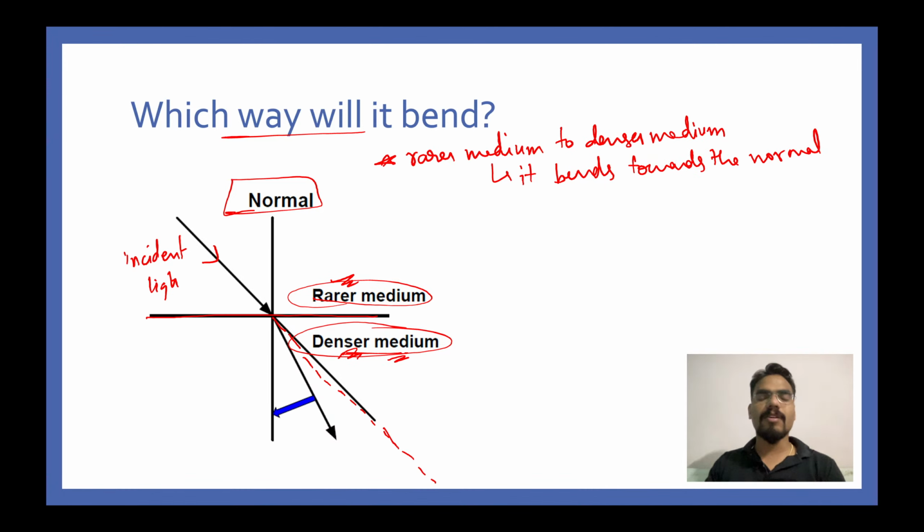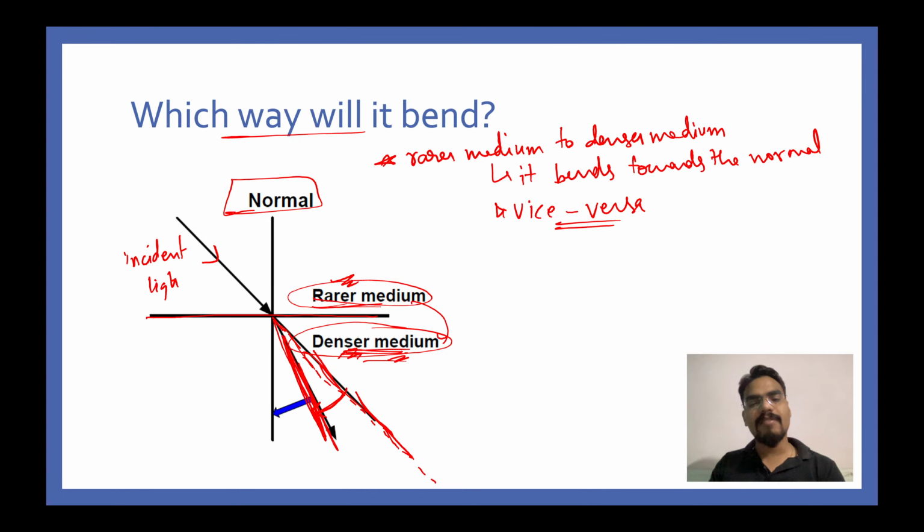It bends towards the normal, and vice versa. Vice versa means the just opposite of it. So now coming back to this question, light is traveling from rarer medium to denser medium. In the absence of the denser medium, it would have gone straight, but now since there is the presence of denser medium, light is traveling from rarer to denser medium, it will bend towards the normal. So now it has bent towards the normal, and this is the new refracted ray.